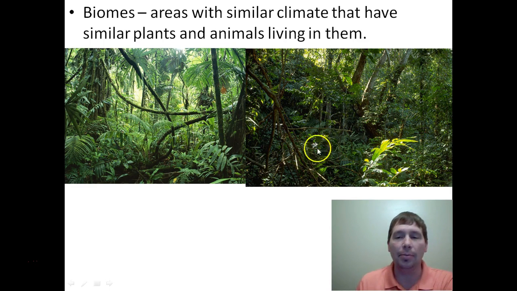Now, you can see that the plants look pretty similar here because these two areas both have a very similar climate. They're both very hot, and they both get a lot of rain. Because they both have a similar climate, similar plants can live there. And similar plants are going to attract similar animals that are going to eat those plants. So the idea of the biome is if you have two places on the planet that have a similar climate, you can expect to find certain plants and animals living in that biome.